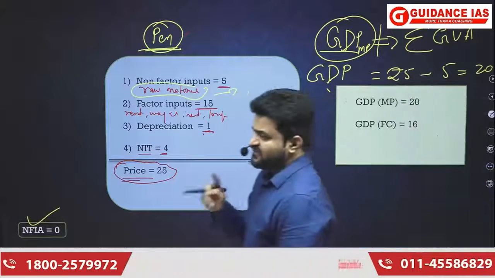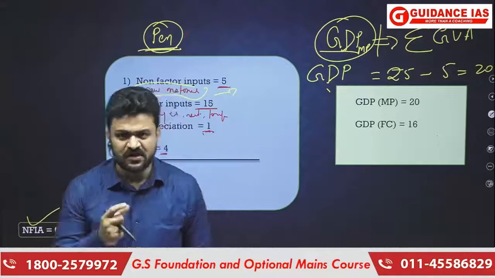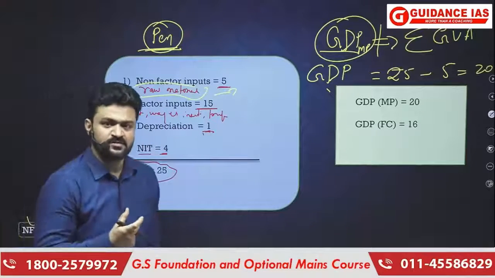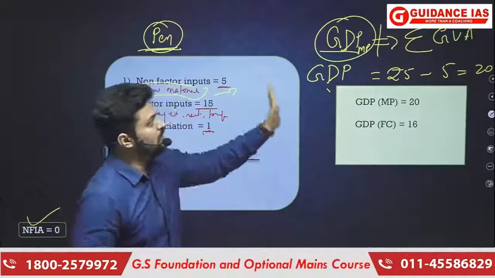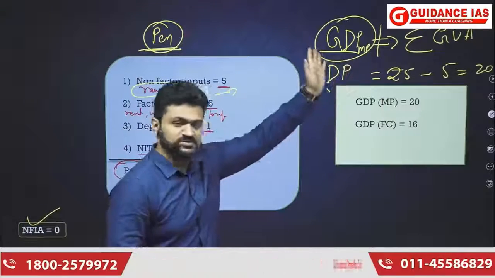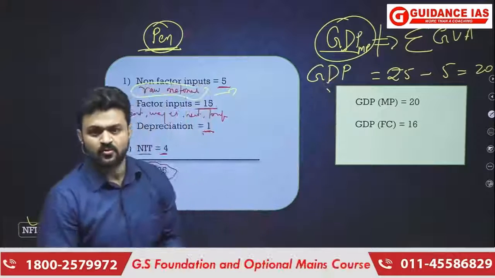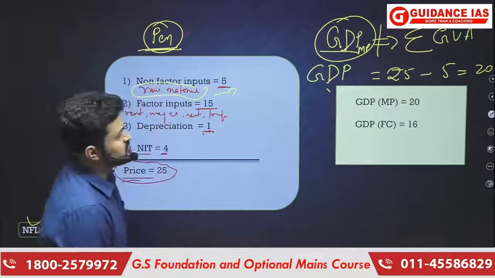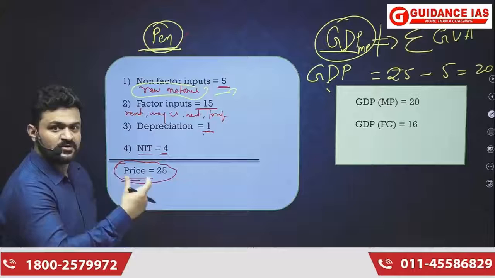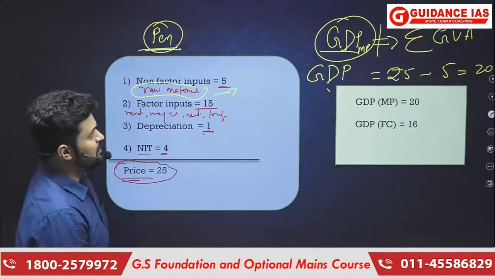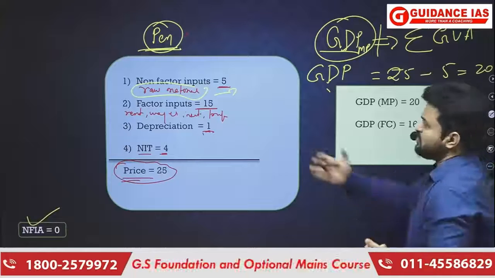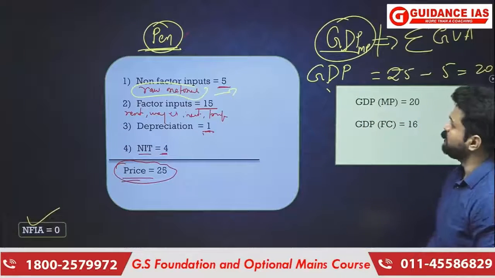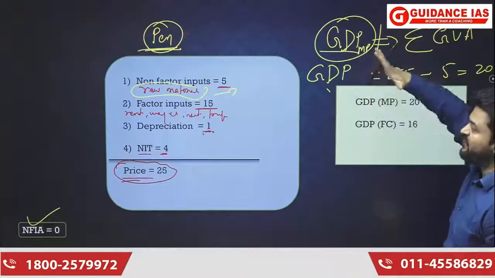So don't get confused. You have already studied about the proper definition of GDP. And now you have come to know about another facet of this concept, that it is not going to be concerned about the value of raw material. Okay. So although we say that it is the money value of all the final goods and services produced in the economy, it is actually not going to include the price or the cost of raw materials. It is going to be concerned about all the value addition.